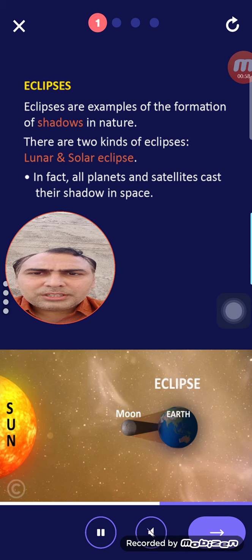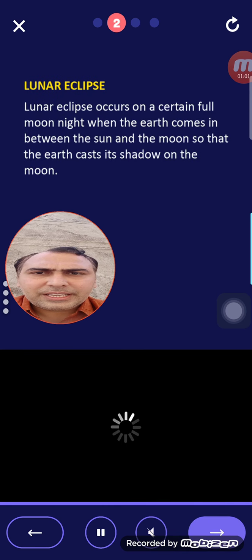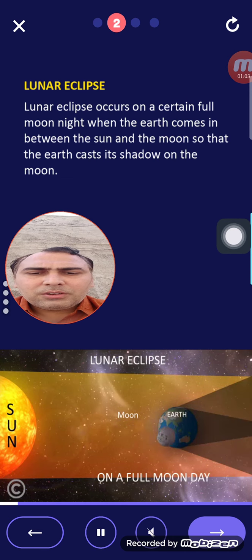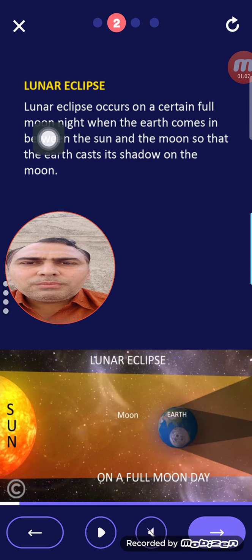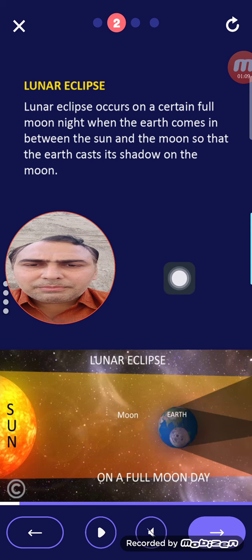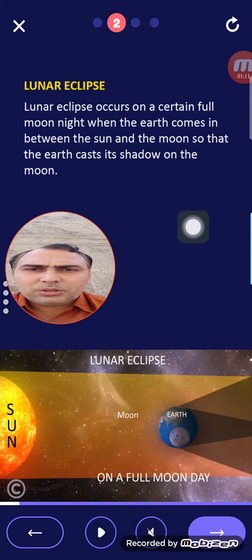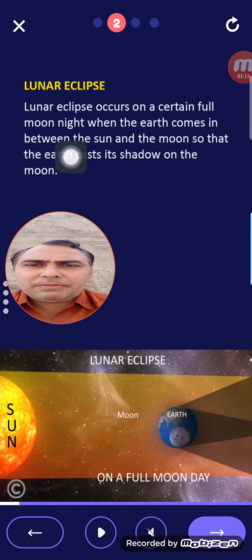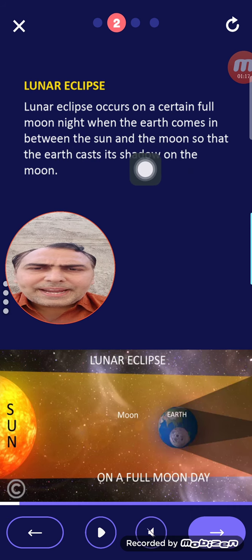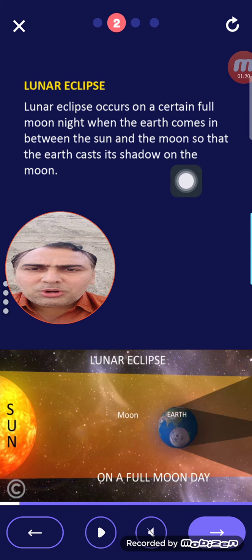Now we have to describe both things. First is the lunar eclipse. What is a lunar eclipse? A lunar eclipse occurs on a certain full moon night. Lunar means reflection of the Moon. So on a certain full moon night, the Earth comes in between the Sun and the Moon, so that the Earth casts its shadow on the Moon.